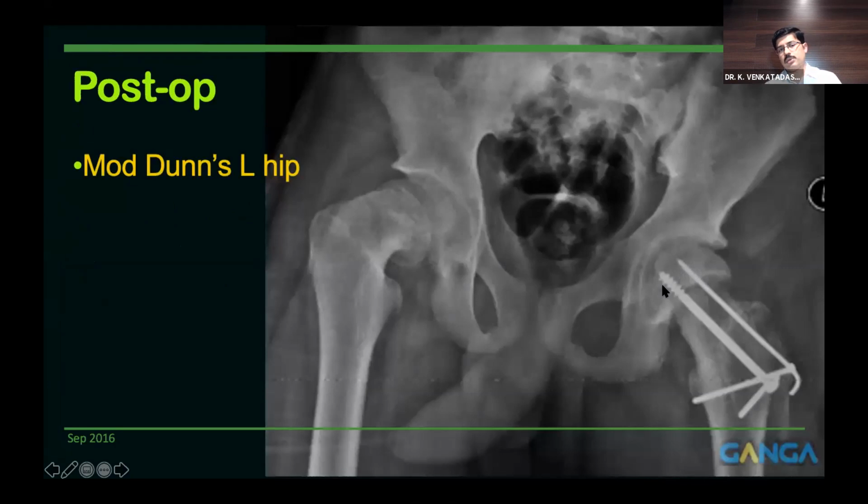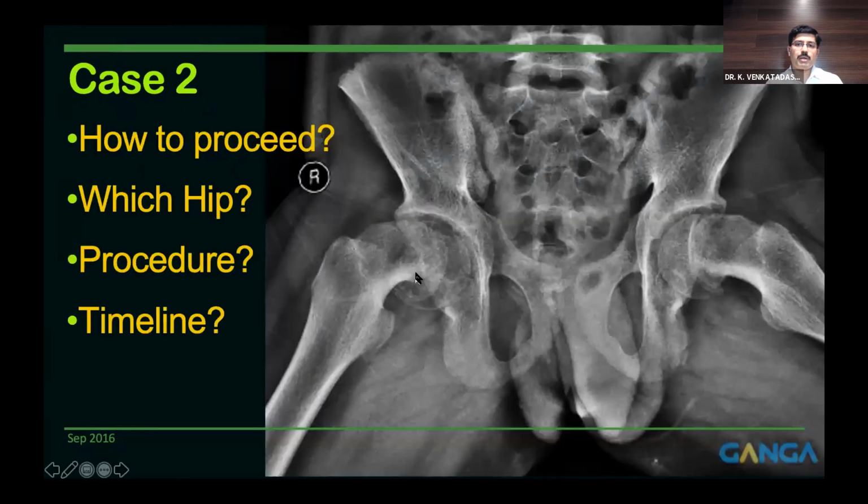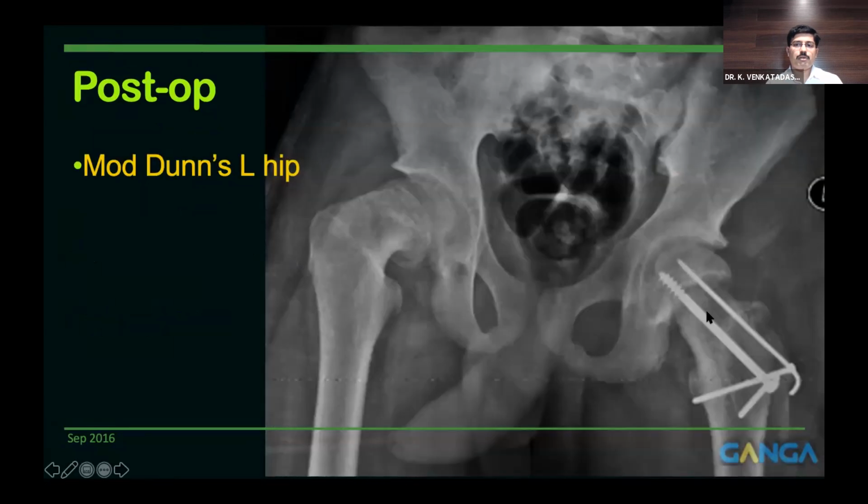So what we decided to do is a modified Dunn's procedure on the left side, because that was more acute compared to the opposite side. And you can tackle this amount of slip easily compared to this amount of deformity. So we did a modified Dunn on the left side.